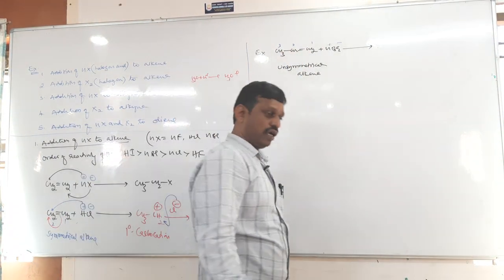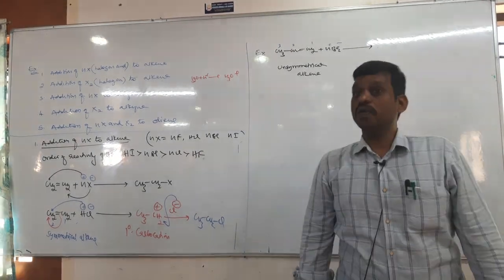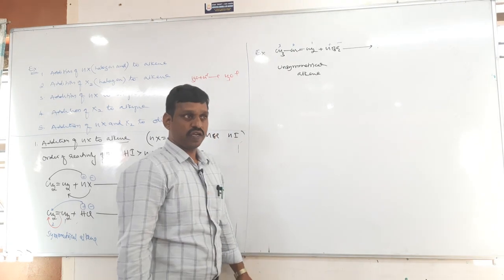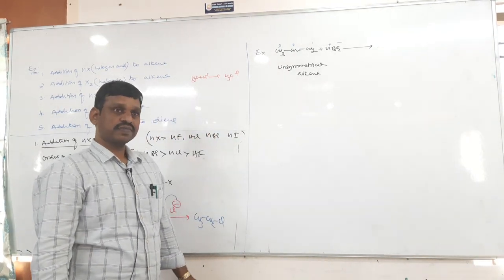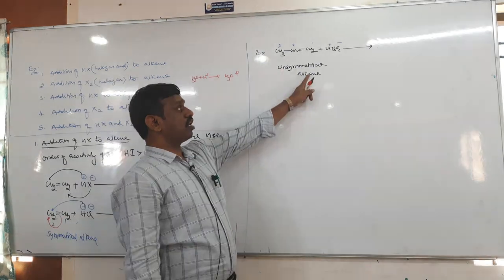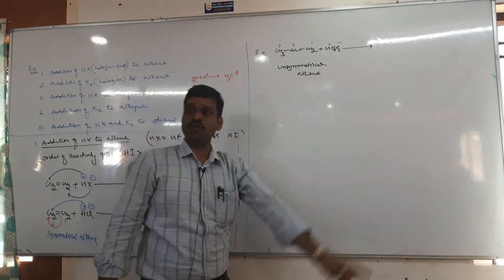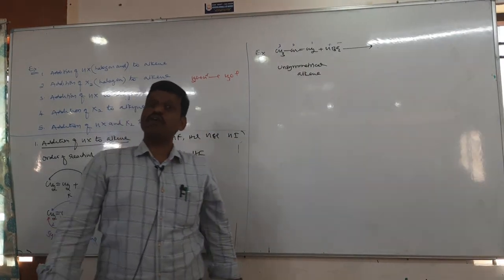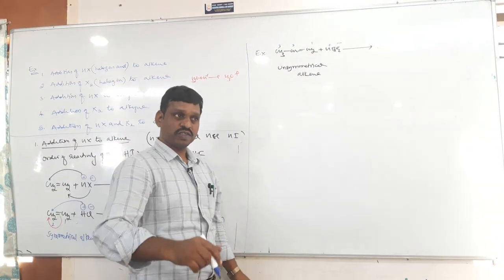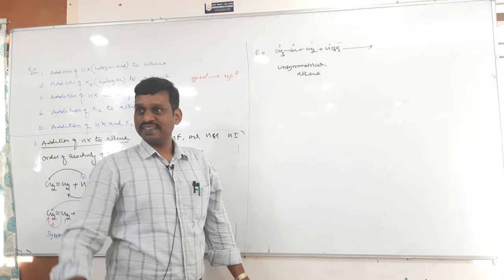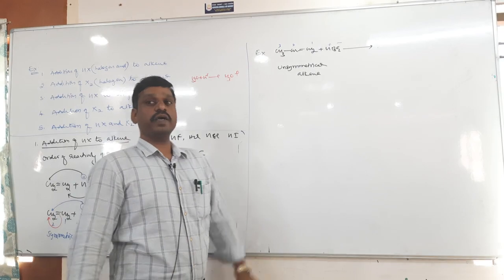See, addition to an unsymmetrical alkene takes place according to Markovnikov rule. Right? So in electrophilic addition, Markovnikov rule can be used. Therefore, addition to an unsymmetrical alkene takes place according to Markovnikov rule. So according to Markovnikov rule, richer become rich. We used to say that richer become rich. Correct? Of course, poor become poor. Okay, so here richer become rich.